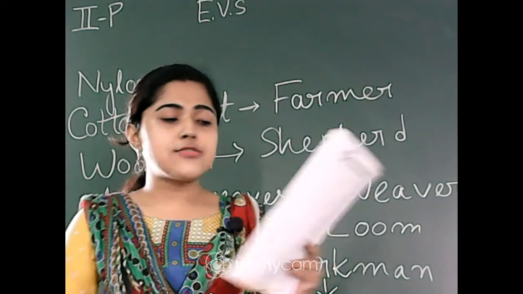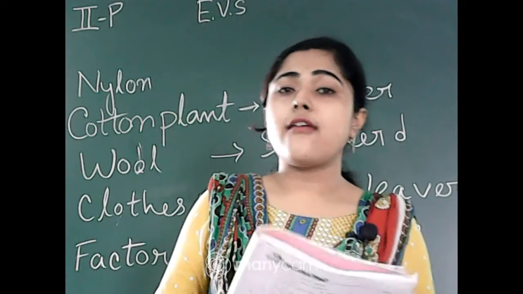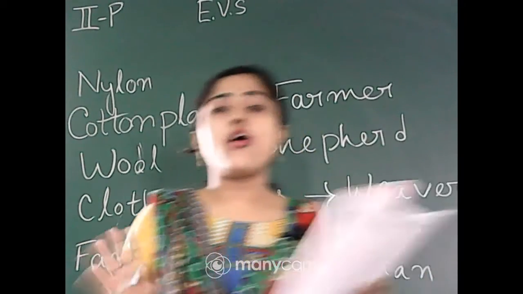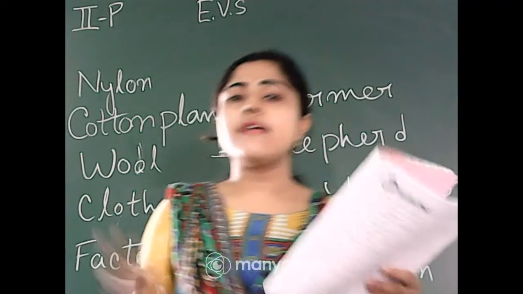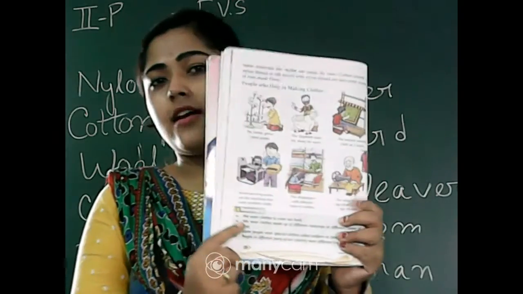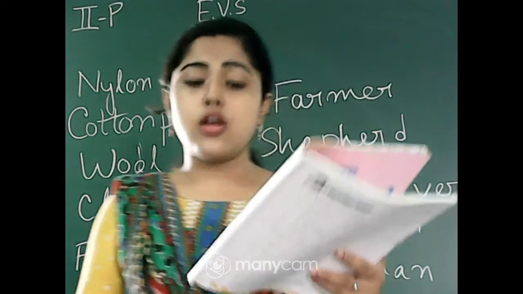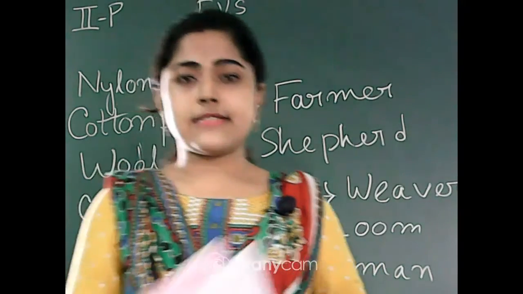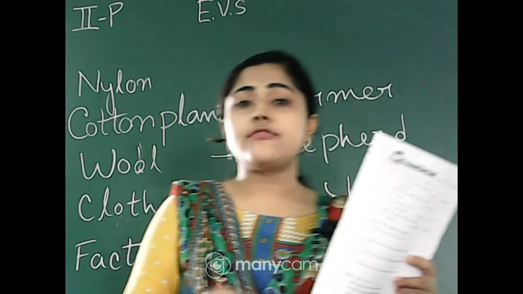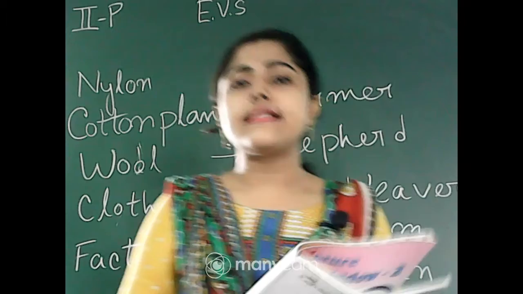The next one is an old man who stitches our clothes. A tailor is not only an old man; anyone can work on it, but here the picture is of an old man. The tailor stitches clothes to make our dresses. Those people who make our dresses by stitching them, we call the tailor.